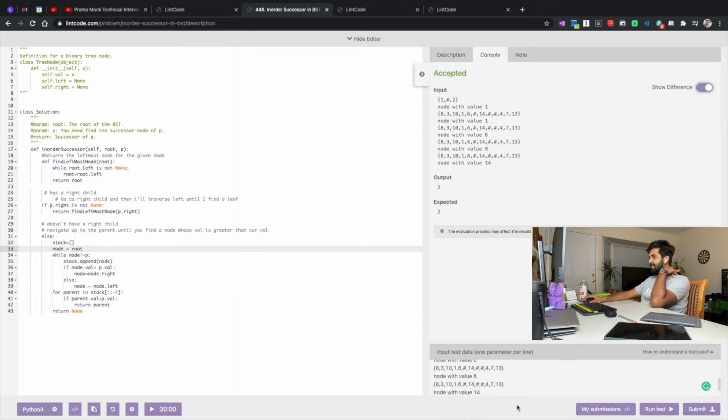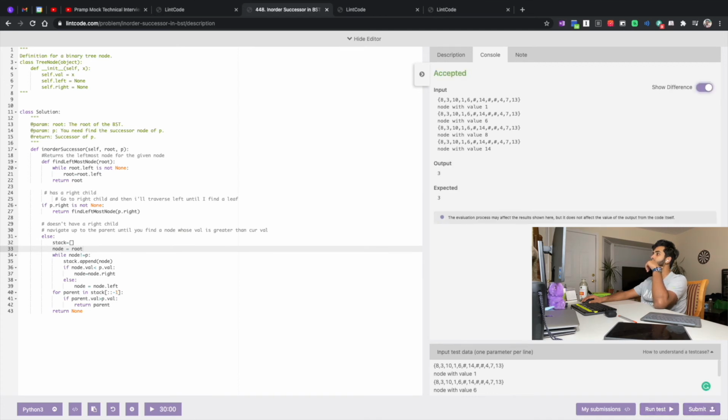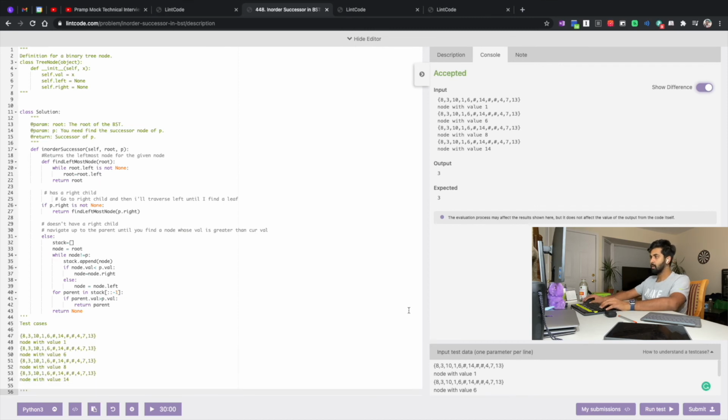I accepted. So did it test all the test cases? It said output accepted only for one of them. Wait, is it testing only the first 2 lines? Answer for this should be 3, right? Let's run it again. Yeah, accepted. I think it's only testing the first 2 lines. I'll keep a copy of these somewhere. Okay, so I'll get rid of this first one.